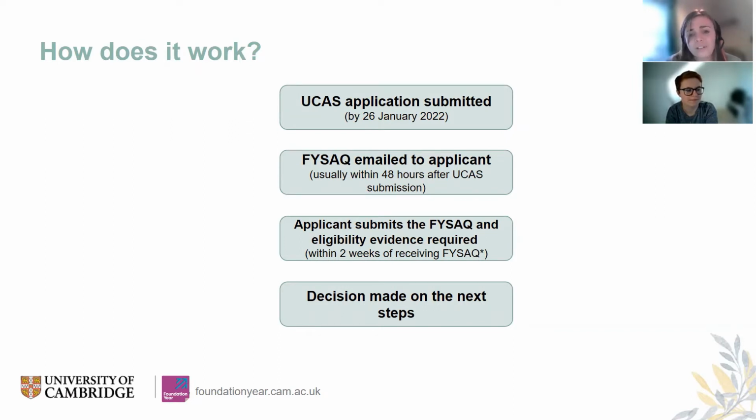Once you have received your FYSAC link, you are then welcome to start filling it out. The FYSAC will save as you go along, so you can come back to little parts of it at a later point if you wish. And this is also where we'll ask you to submit your eligibility evidence. This is really important because you're going to have to submit potentially a few different kinds of evidence for your FYSAC, and therefore this may take a little time to gather.